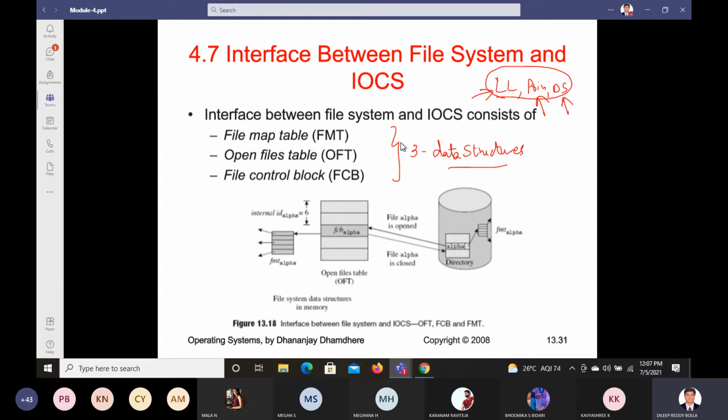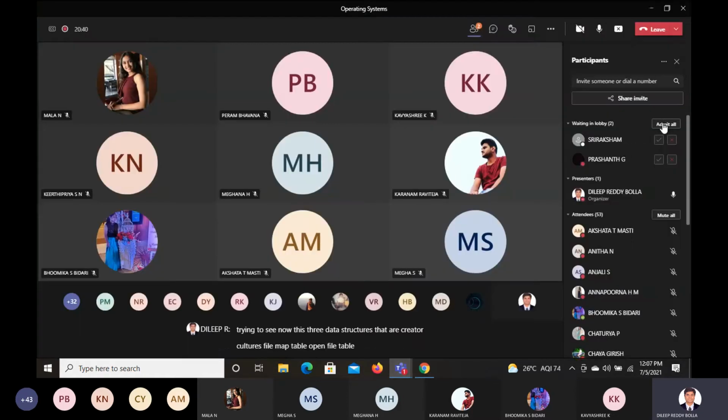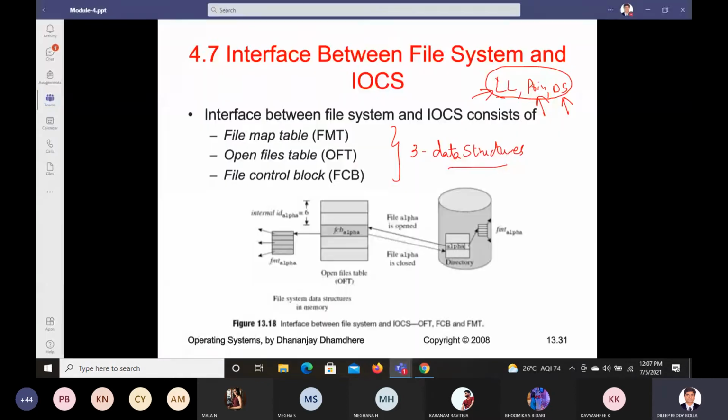So we are trying to see now these three data structures. What are the three data structures? File map table, open file table, and file control block. Okay. All right. So this is what we are going to see.